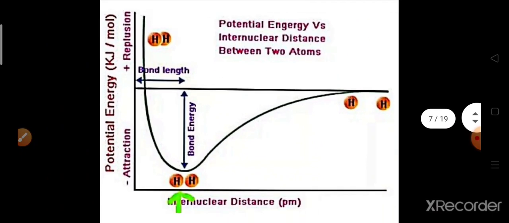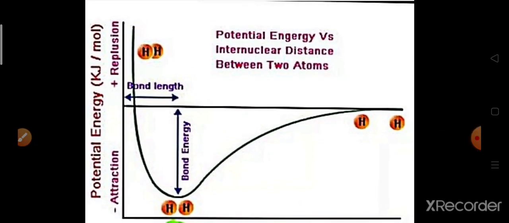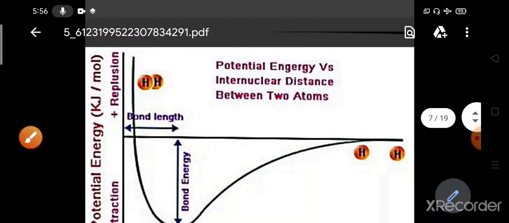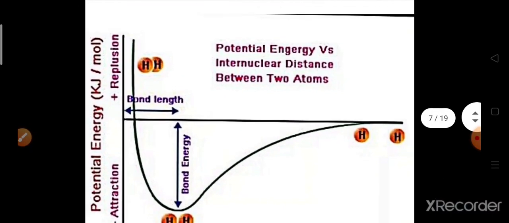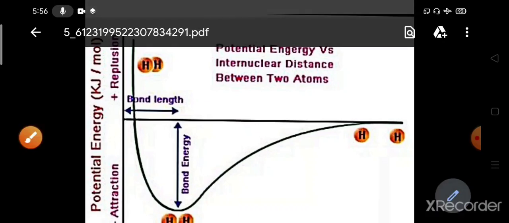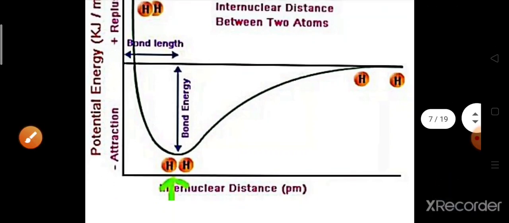So if you plot potential energy versus bond length, what will be the nature of the diagram? What will be the nature of the potential energy versus internuclear distance diagram between two atoms? Here look, this is potential energy, this is attraction and repulsion, and this is the bond length, the internuclear distance.